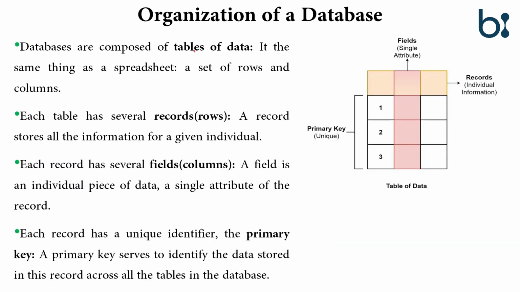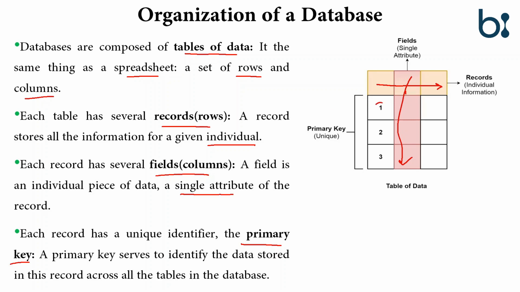Organization of a database. The database is composed of tables of data. It is similar to a spreadsheet which has rows and columns. So the records are the rows. Records are the rows which store the individual information, whereas the column fields store a single attribute. This is the column. And the third thing is the primary key. These are the primary keys which are unique